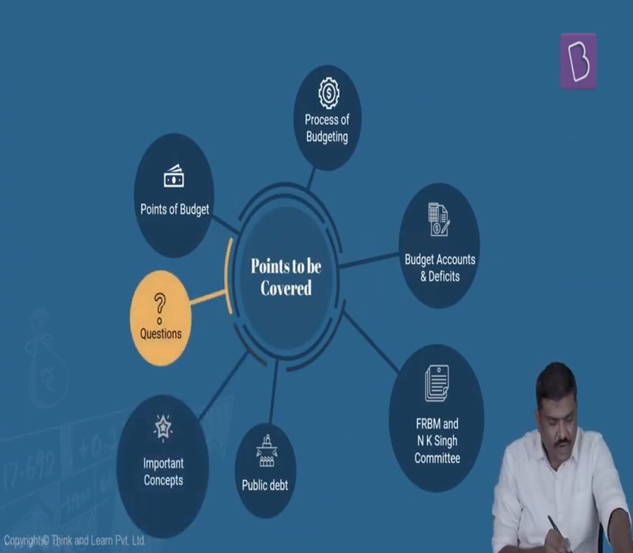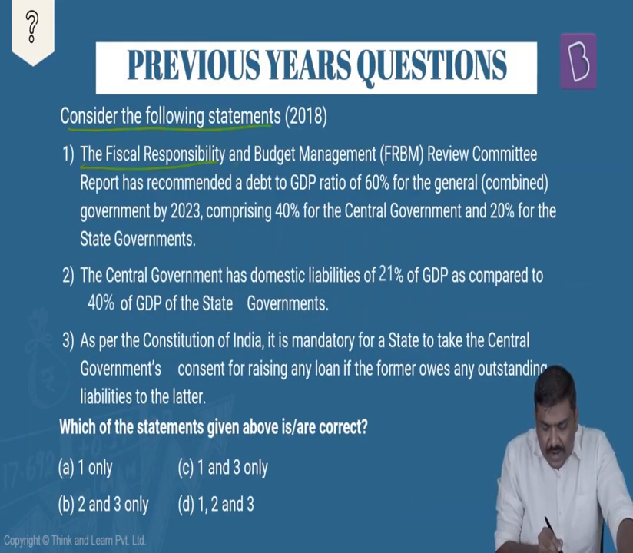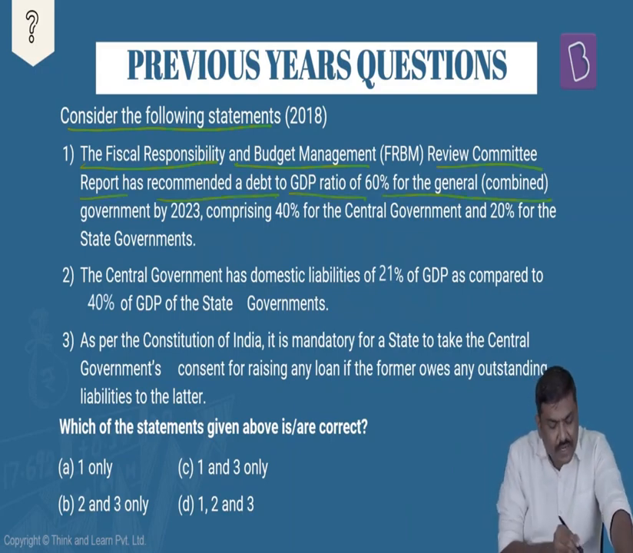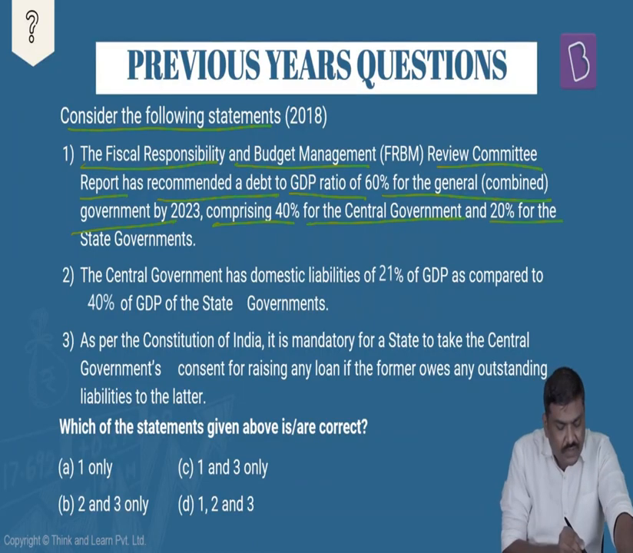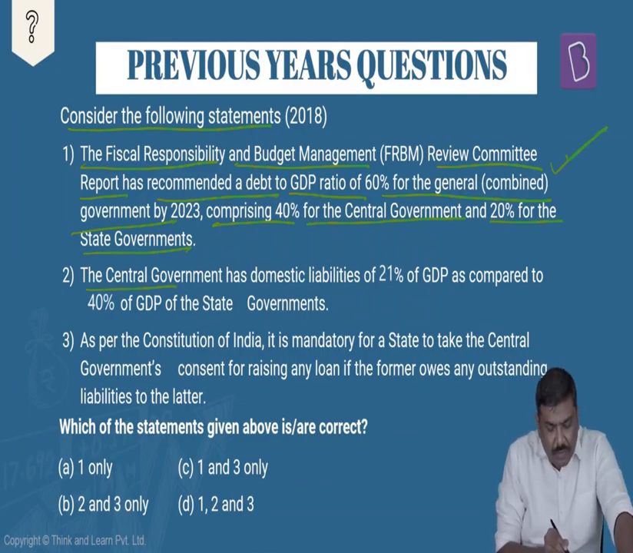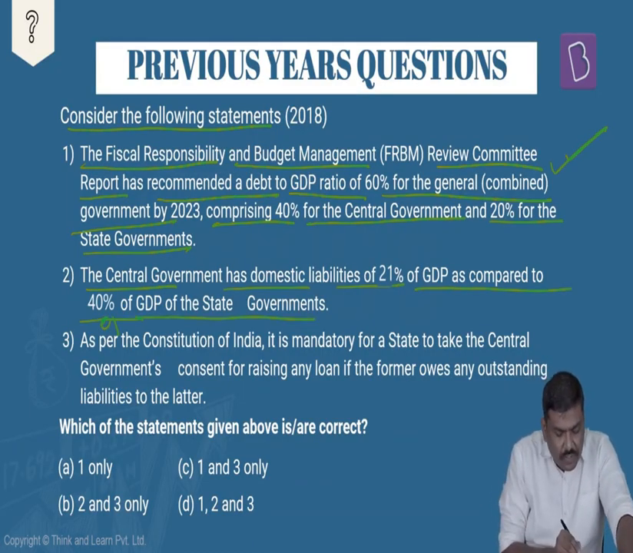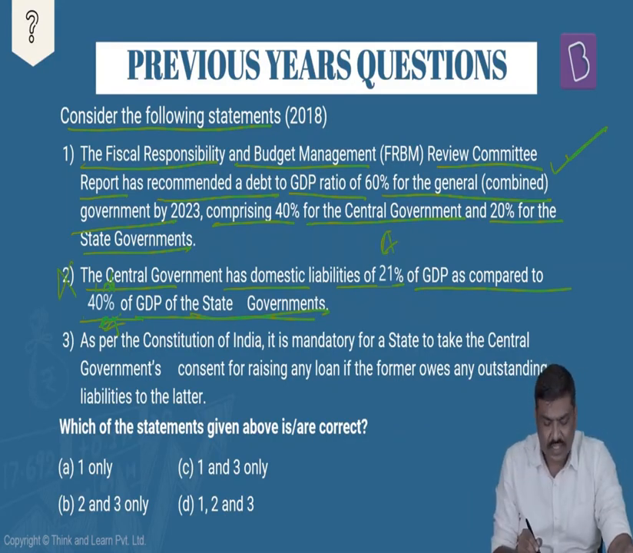Now let's have a look at some of the questions here. Consider the following statements. The Fiscal Responsibility and Budget Management Review Committee report has recommended a debt to GDP ratio of 60% for general, that is combined government, by 2023, comprising 40% for the central government and 20% for the state government. Statement 1 is true. The central government has domestic liabilities of 21% of GDP as compared to that of 40% of the GDP for the state governments. Okay, statement 2 is wrong. In fact, the central government had around 47% and the state governments had somewhere around 23 to 24%. So statement 2 is wrong.